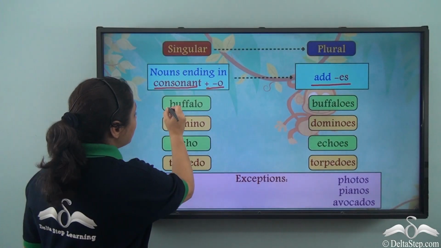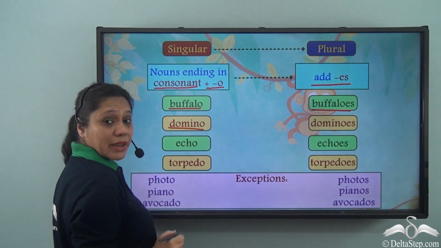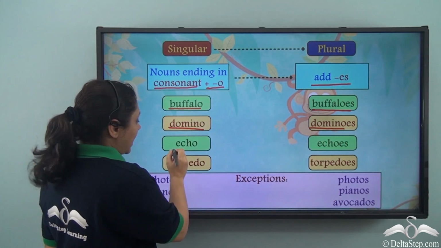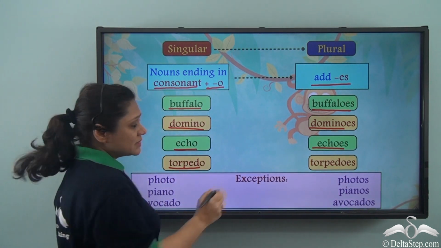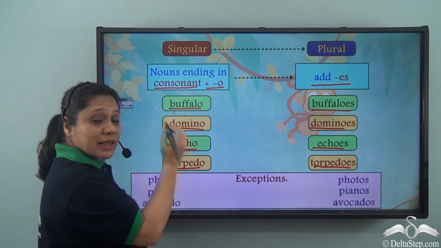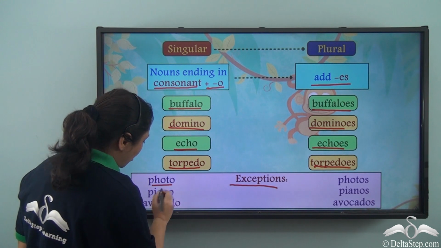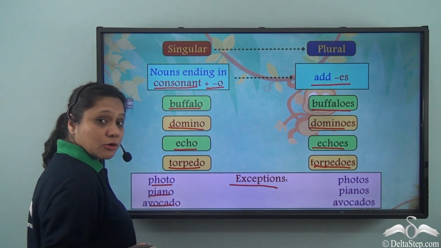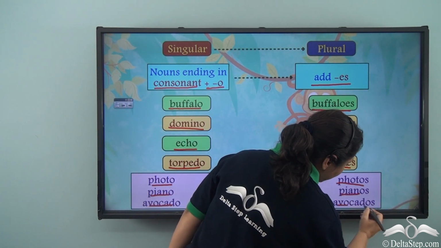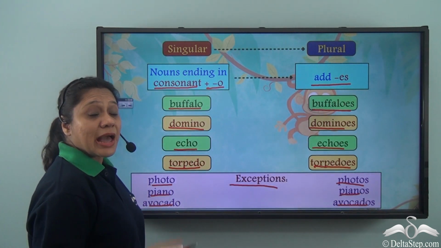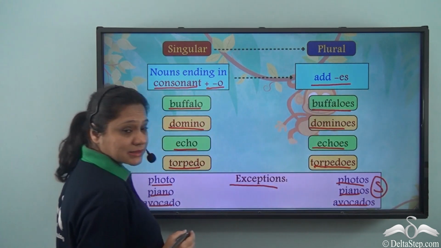For example, buffalo becomes buffaloes, domino becomes dominoes, echo becomes echoes, torpedo becomes torpedoes. But this rule has a few exceptions like photo, piano, avocado, which all become photos, pianos, avocados respectively, and we form the plural without the ES. We just add the S.